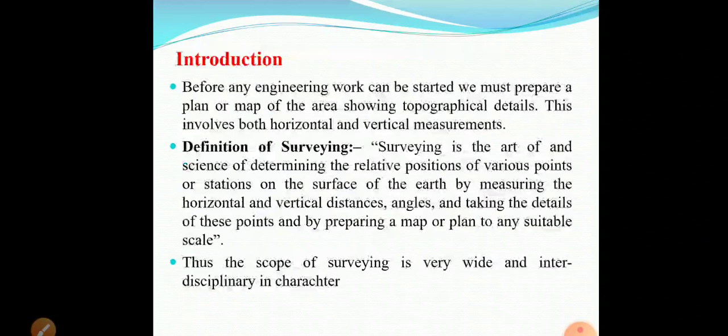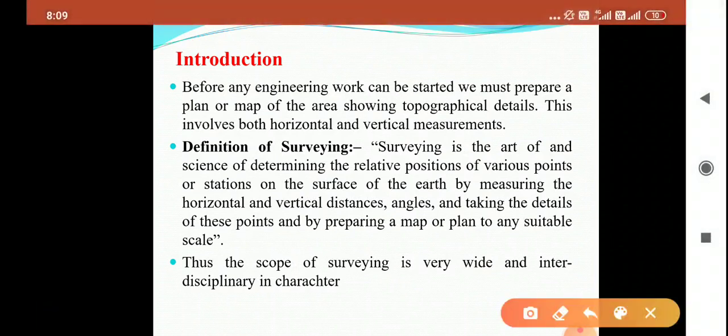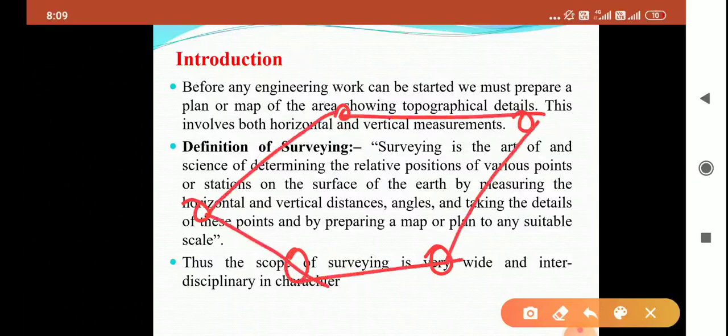So what is survey basically? Survey is the art of determining relative positions of different objects on the earth's surface. Suppose these are my various points on the earth's surface. I want to find the elevation of each point, the distance between two points, and the angle of a point for the preparation of a map, which is known as survey.